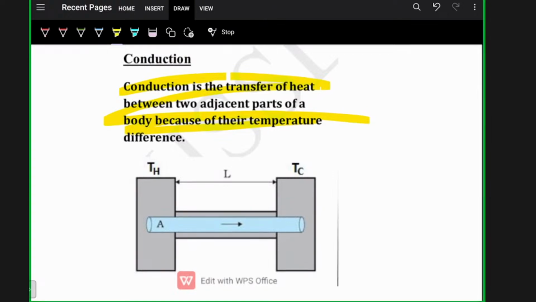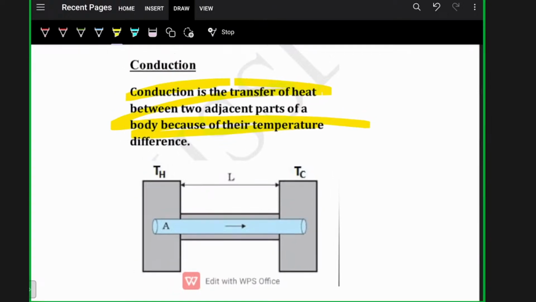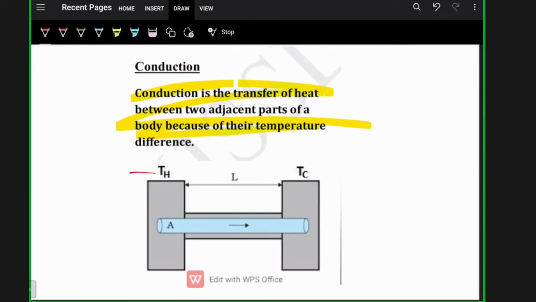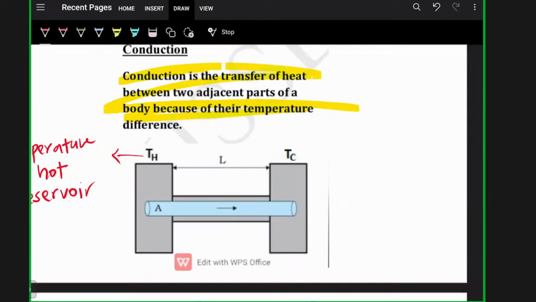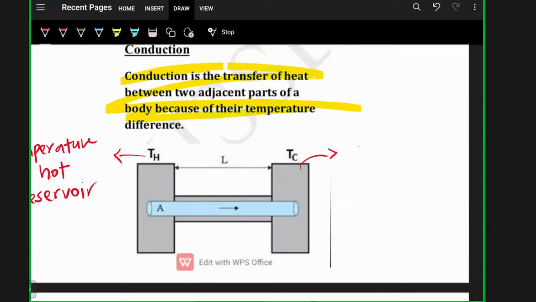Let me take an example here. Here TH means temperature of the hot reservoir, and TC means temperature of the cold reservoir.